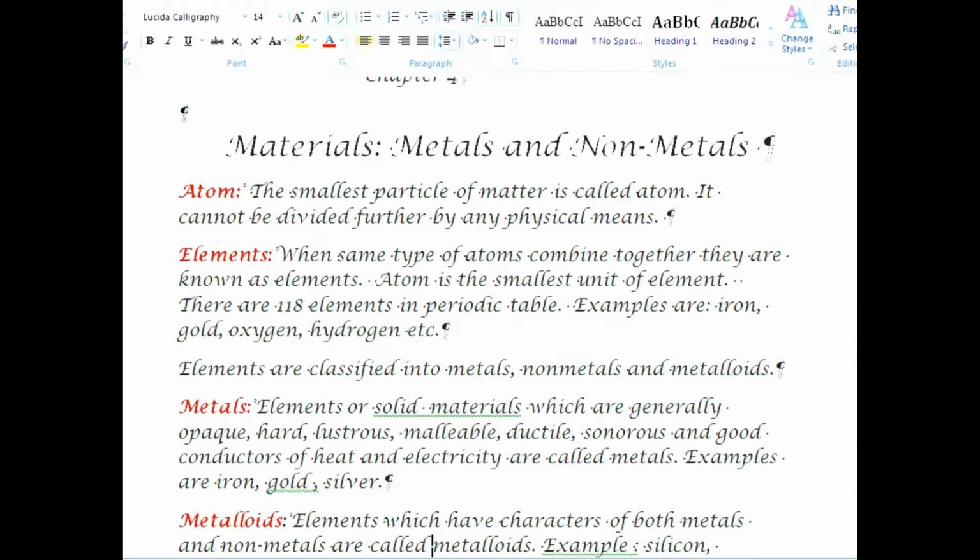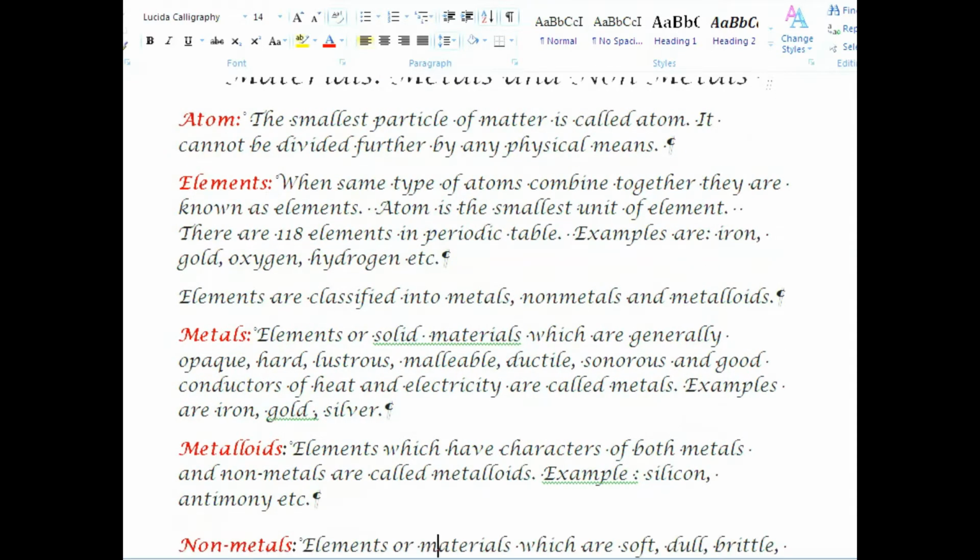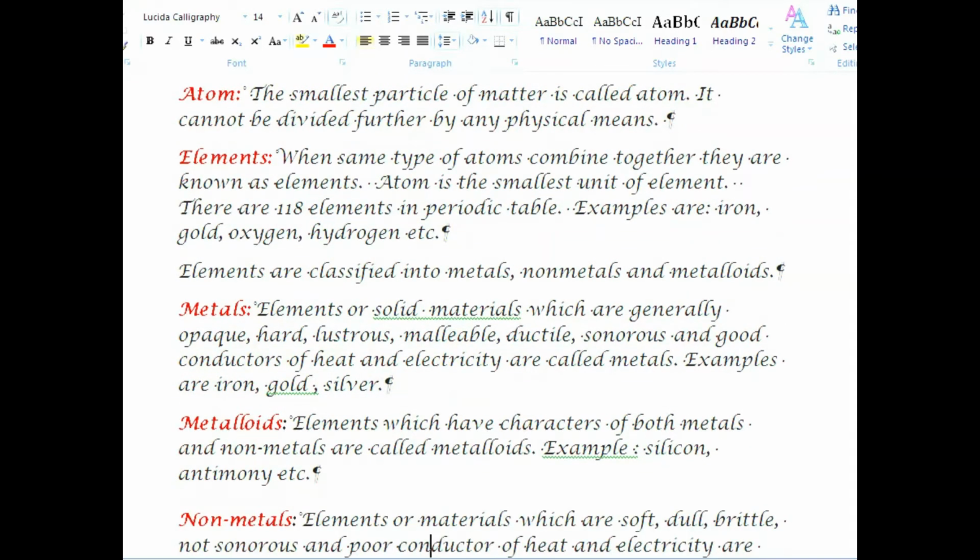Metals. Elements or solid materials which are generally opaque, hard, lustrous, malleable, ductile, sonorous and good conductor of heat and electricity are called metals.